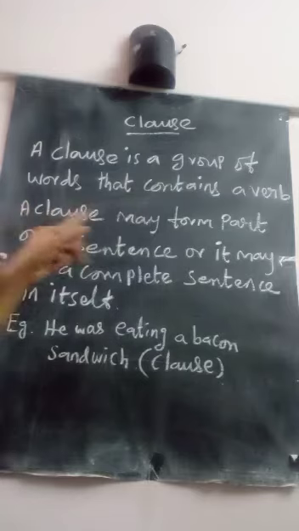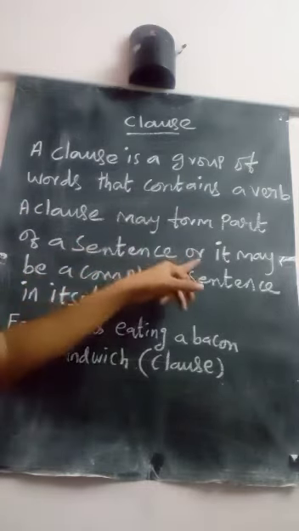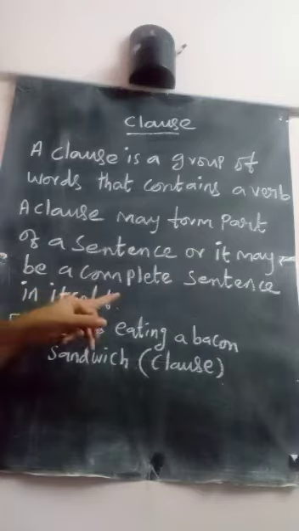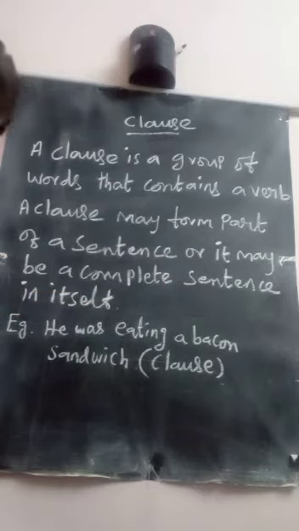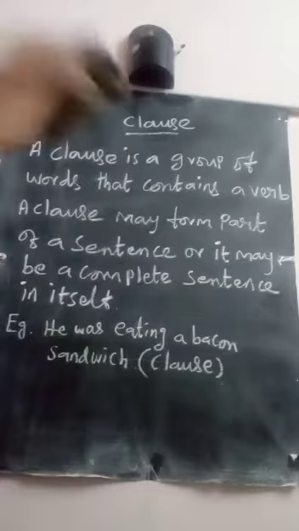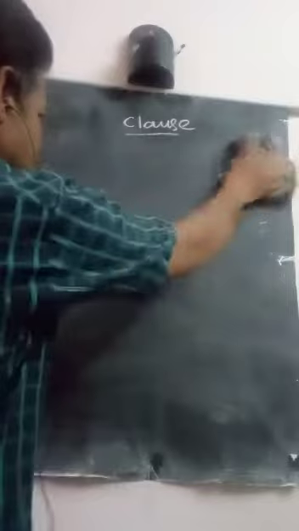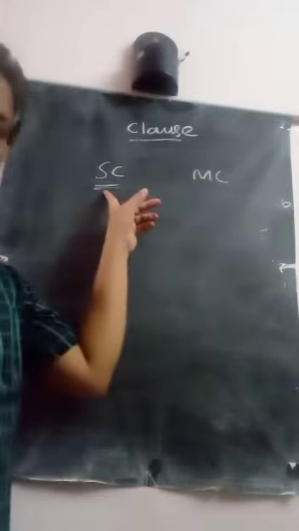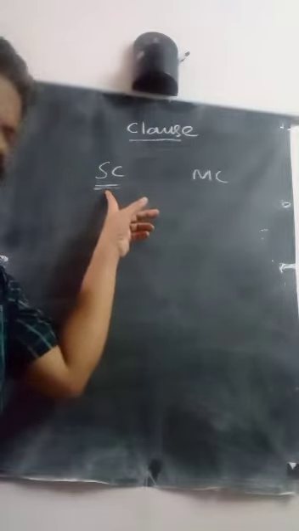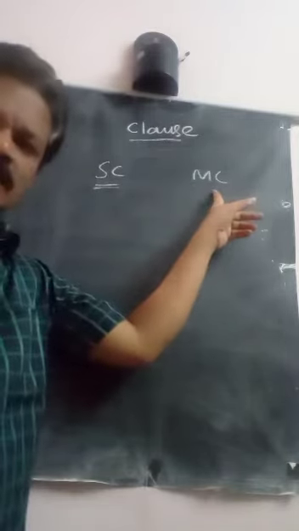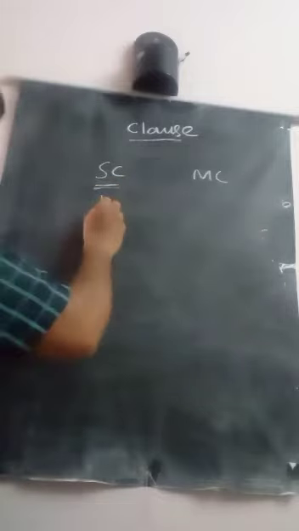Next point, a clause may form part of a sentence or it may be a complete sentence in itself. What are the different types of clause? Subordinate clause and main clause. A subordinate clause doesn't come alone in the sentence, but a main clause comes alone. The subordinate clause depends on the main clause to complete the meaning.